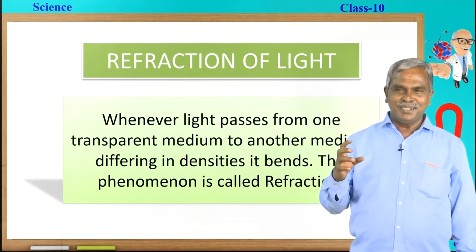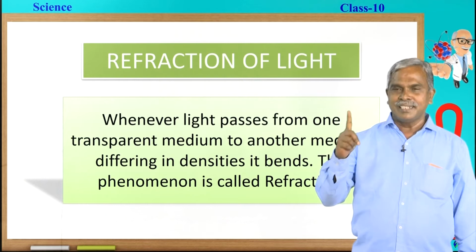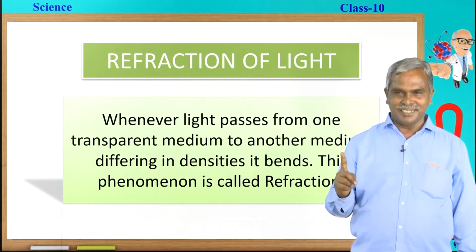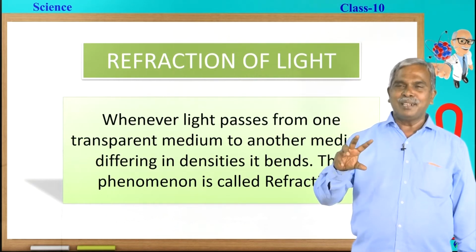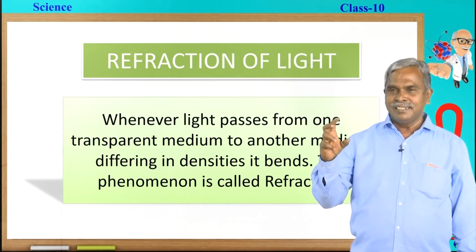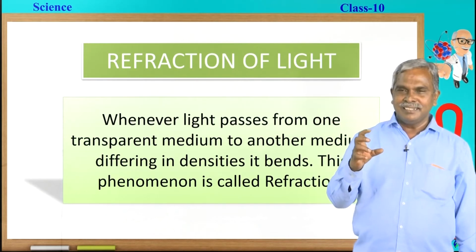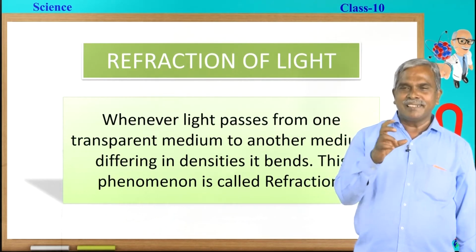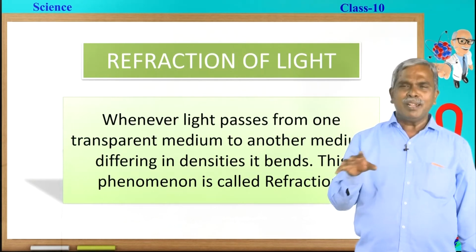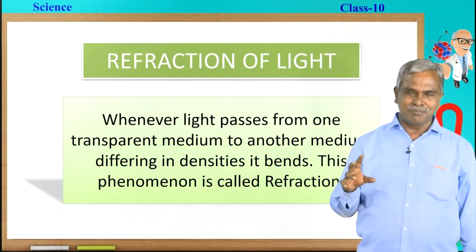In nature, we have three transparent mediums: glass, air and water. These three differ in densities. Glass is very dense, compared to that water is less dense, and compared to that air is less dense. Anyhow, we come across changes in the density in the transparent mediums.